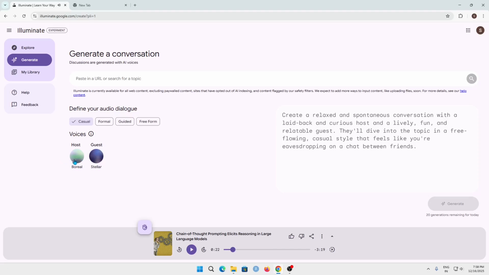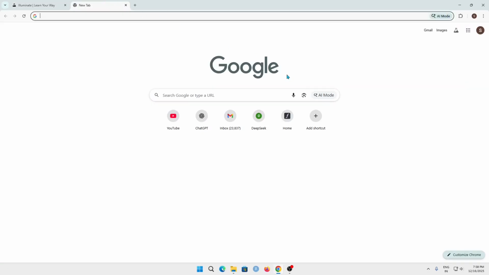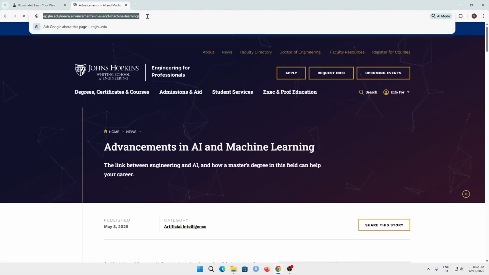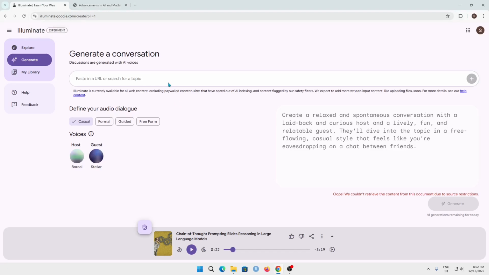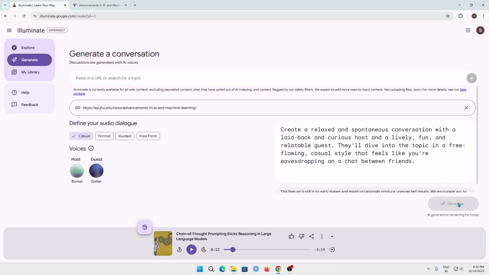So there are two default voices from which you can choose from. And yeah, so this is how it works. If you want, I can just show you some, and maybe open this one. Let's copy paste this URL here, add, and let's click on generate.